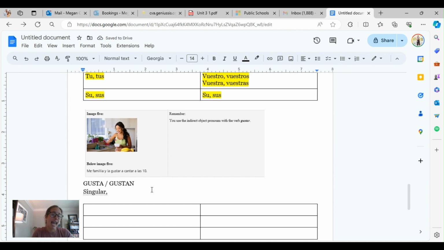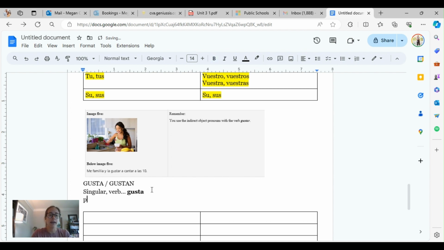Additionally, if we like a verb, we like to sing, we like to dance, we like to spend time together, I'm going to use gusta. If what we like is plural, like we like songs, we like friends, we like holidays, then you're going to use gustan. That's how you decide that.